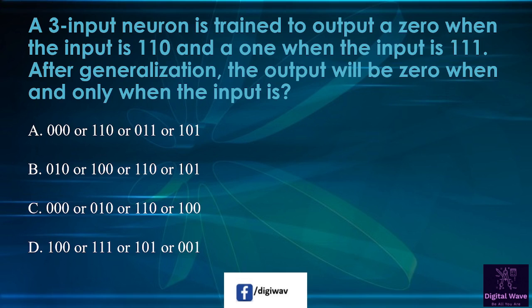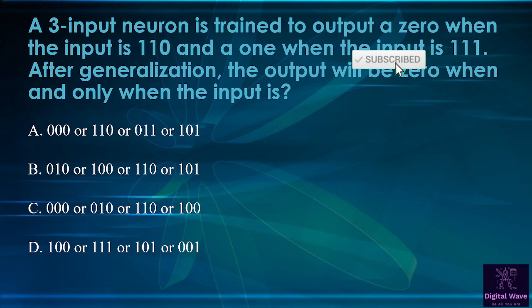Next question is a three input neuron is trained to output a 0 when the input is 110 and a 1 when the input is 111. After generalization, the output will be 0 when and only when the input is, first option is 000 or 110 or 011 or 101.